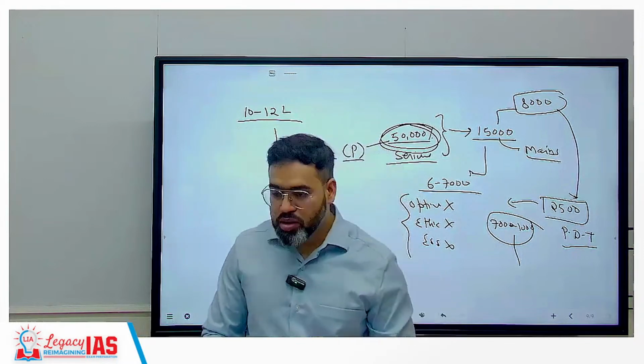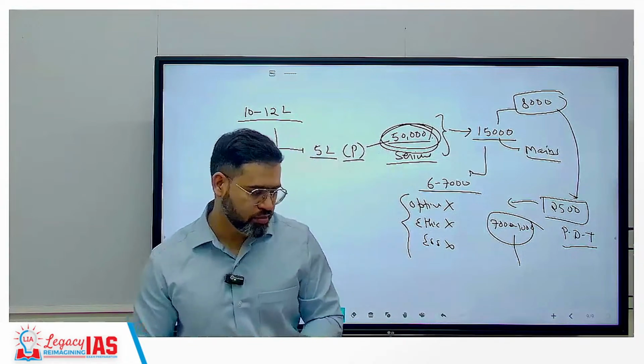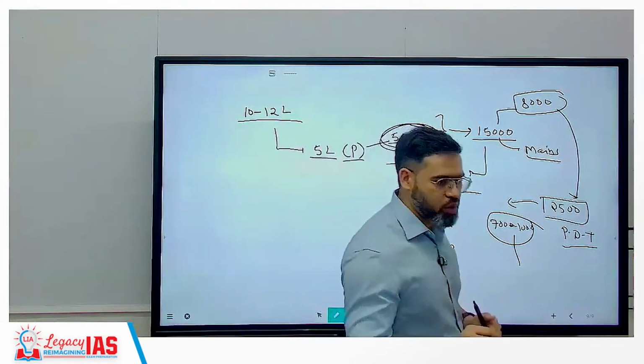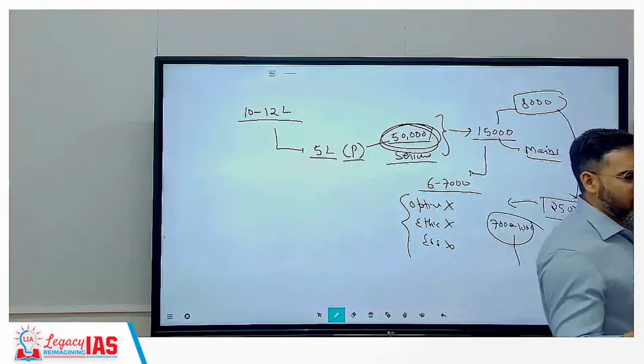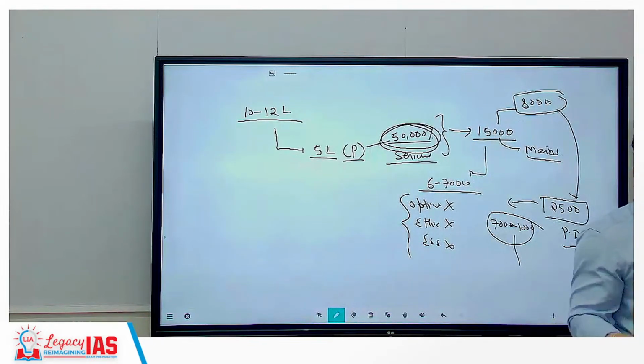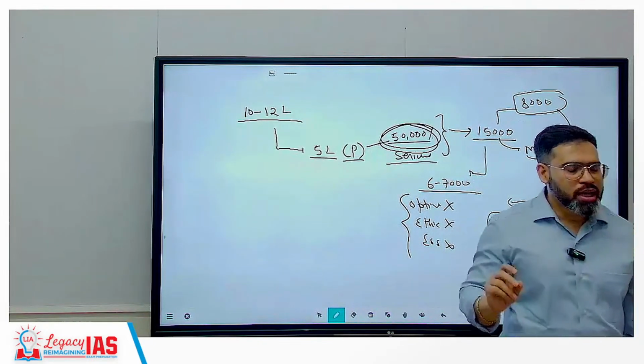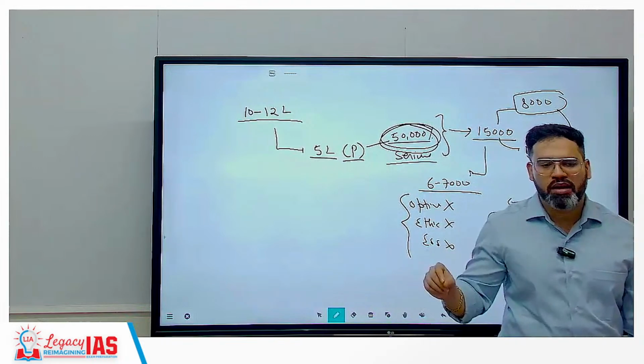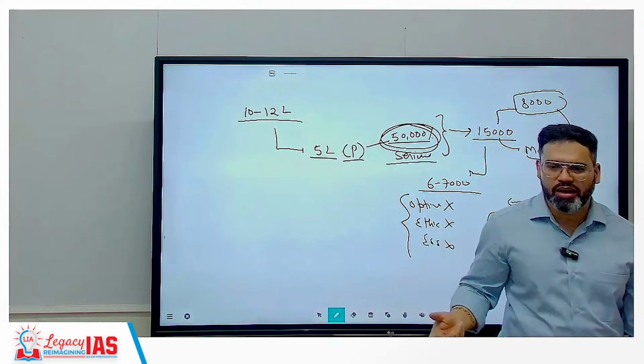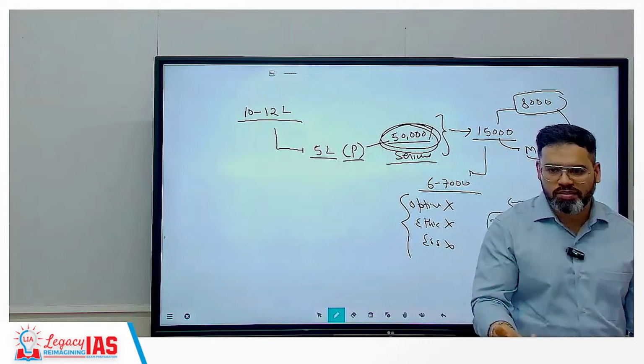And one more thing, whenever you make a schedule of what I should study today or tomorrow, be as specific as possible. Specific in the sense, don't make a schedule like tomorrow at 10 AM I will read or study or revise polity. Polity is such a generic term, correct?